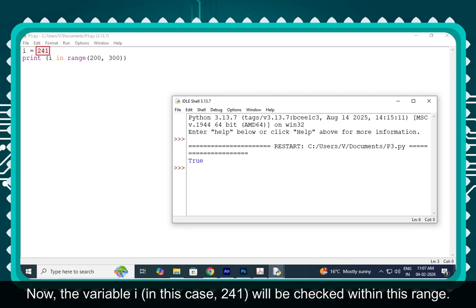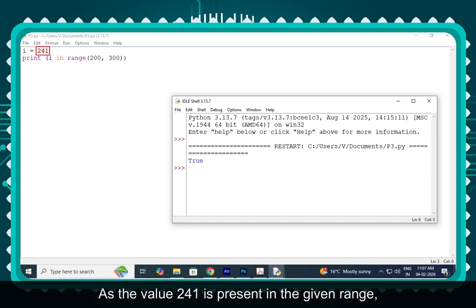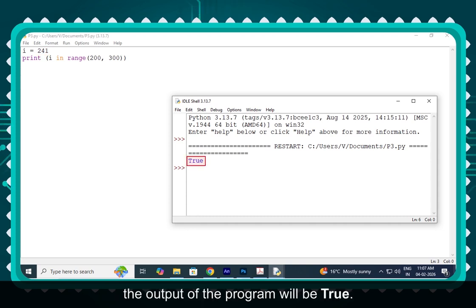Now, the variable I, in this case 241, will be checked within this range. As the value 241 is present in the given range, the output of the program will be true.